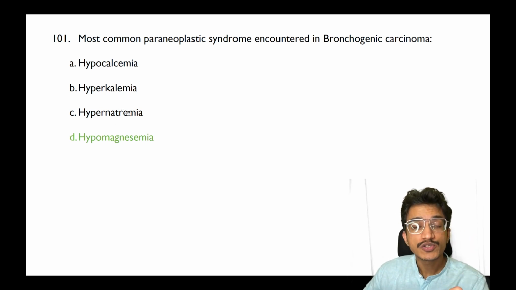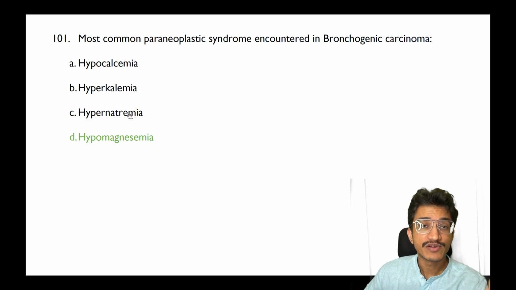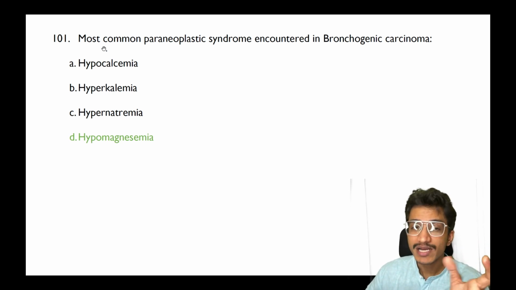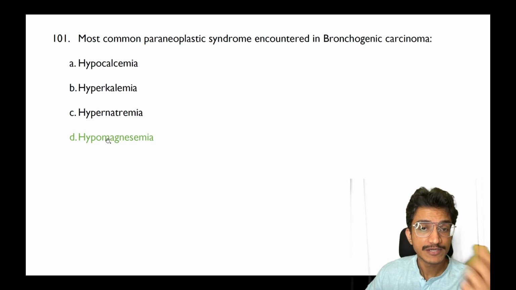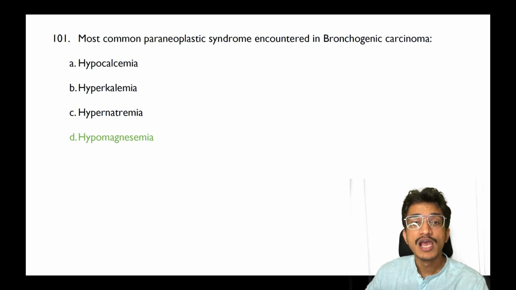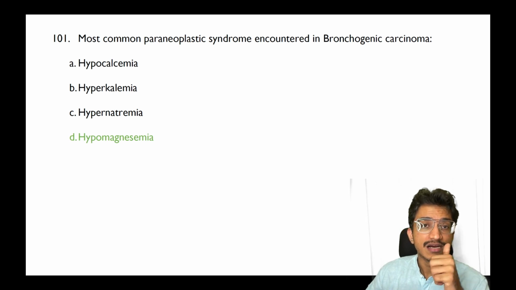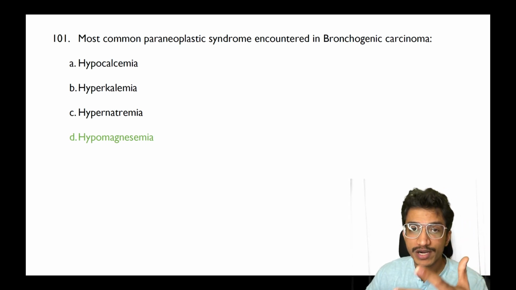And it is also associated with a SIADH-like feature, so it should be associated with hyponatremia. So according to me, A, B, C cannot be the answer, so the best answer is D if that is the recall which has been given. But I have not been able to find a proper reference for this question. What I can say is that lung carcinoma paraneoplastic syndrome leads to hypercalcemia, hypokalemia and hyponatremia.